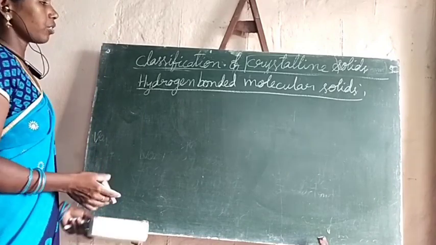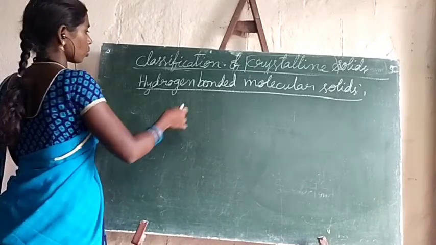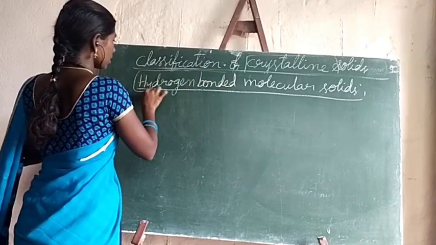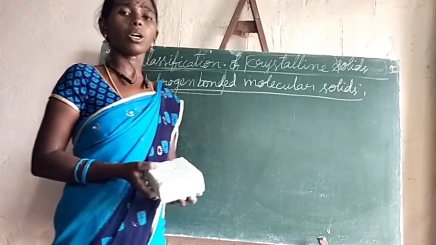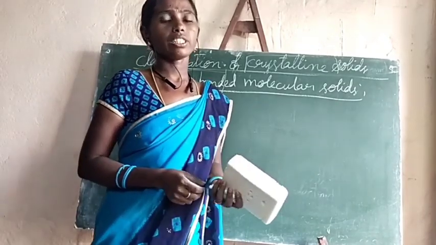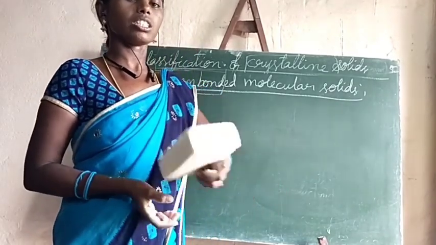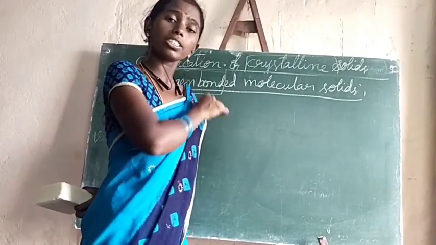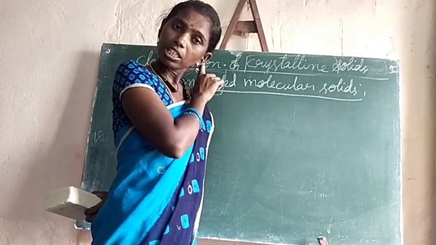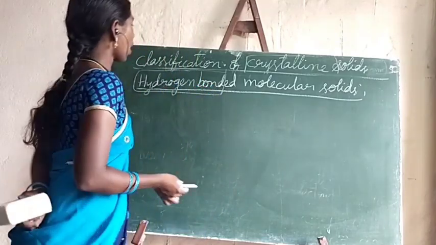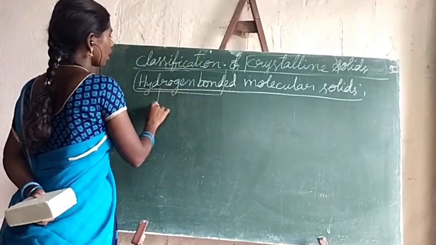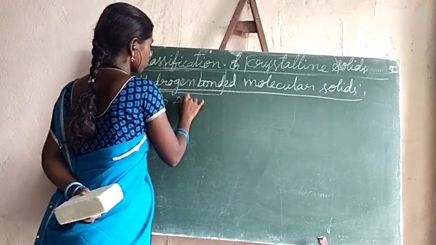So what is this hydrogen bonded molecular solid? In this, which bond will exist? Hydrogen bond. So what is meant by this hydrogen bond? We discussed in our first year chemical bond chapter, in that we discussed intermolecular hydrogen bond as well as intramolecular hydrogen bond. So hydrogen bond means nothing but attractive forces that exist in between